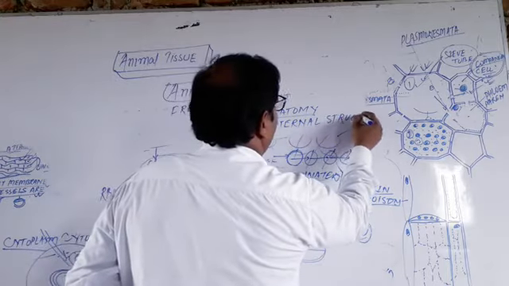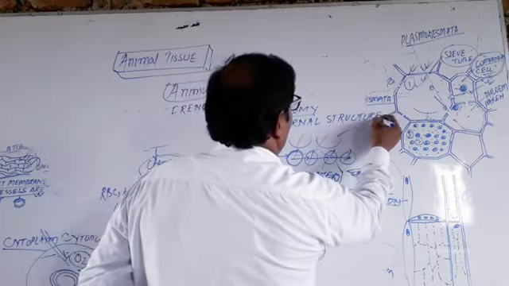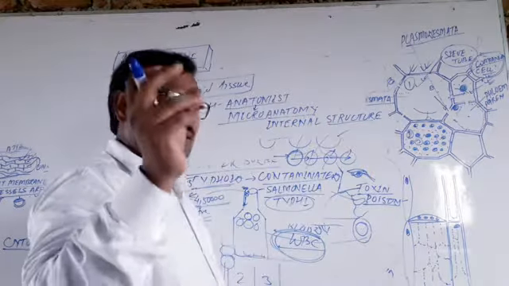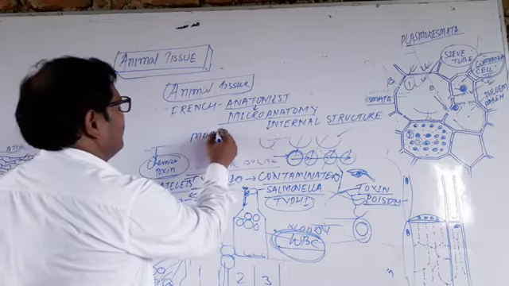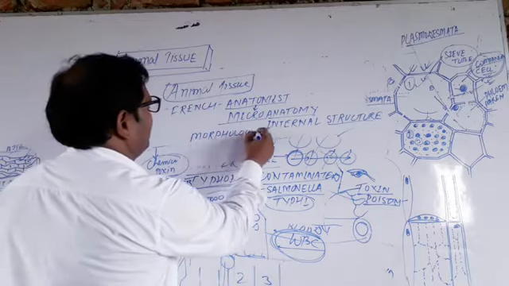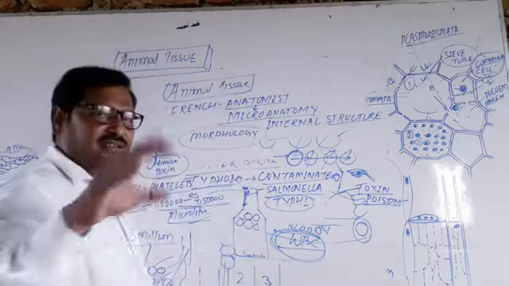So what is the internal structure? When we see animals or plants, we only see the morphology, the external structure.